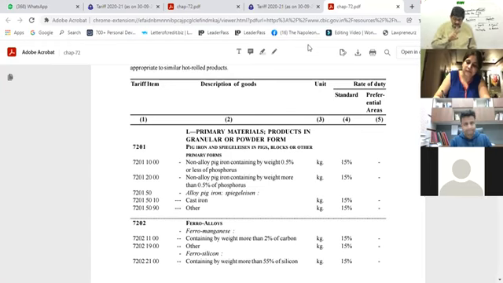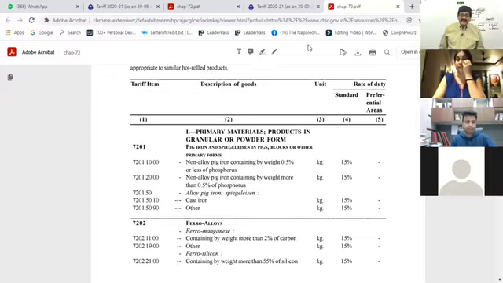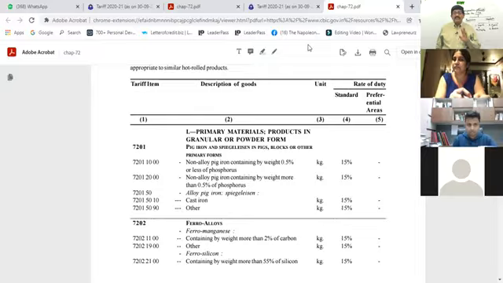Then the next 2 digits indicate the serial number of the heading. So when you have 4 digits, this is a heading. Only heading, nothing else. Right? Now see what is written in the heading: Pig iron and spiegeleisen in pigs, blocks or other primary forms. Nothing is classified on the basis of heading. Take a note of that. No classification based on heading.